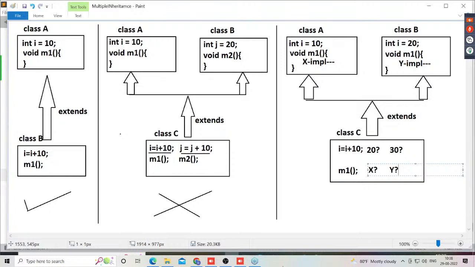So by this we can conclude that multiple inheritance is a bit confusion oriented feature. Observe carefully. Because of this reason, Java is not allowing all the confusion oriented features. Java is a simple programming language. It should not allow all the confusion oriented features. By this we can conclude Java doesn't have multiple inheritance. Java is not allowing multiple inheritance because of such a confusion oriented feature.